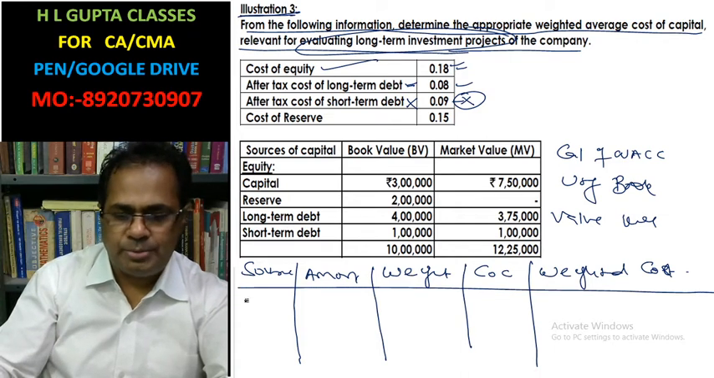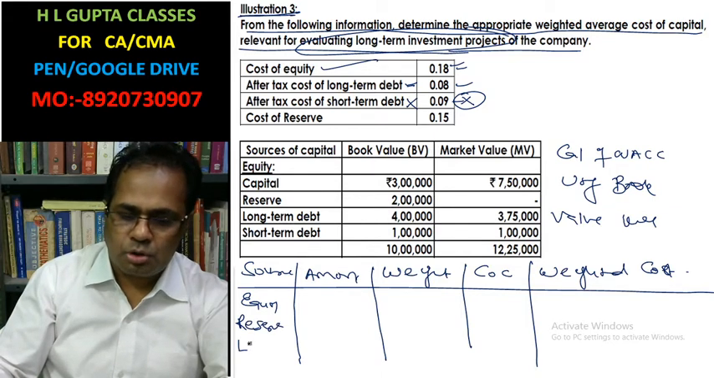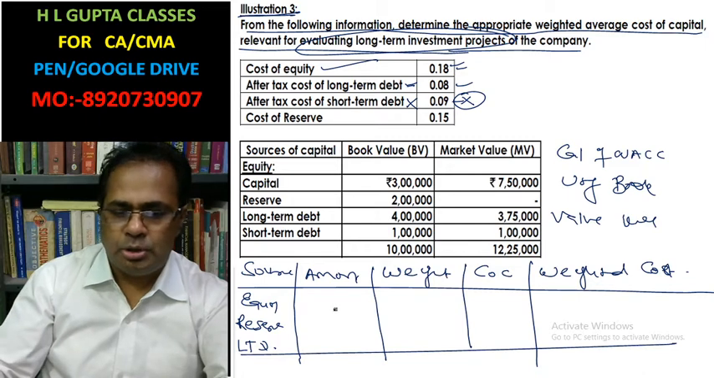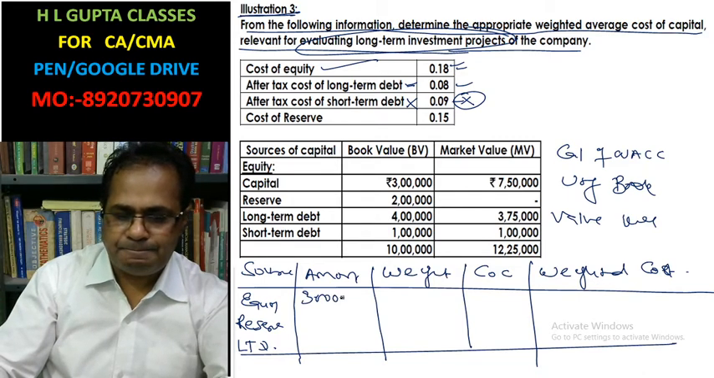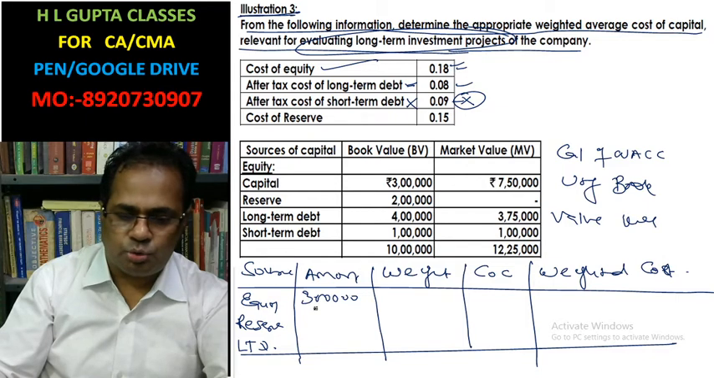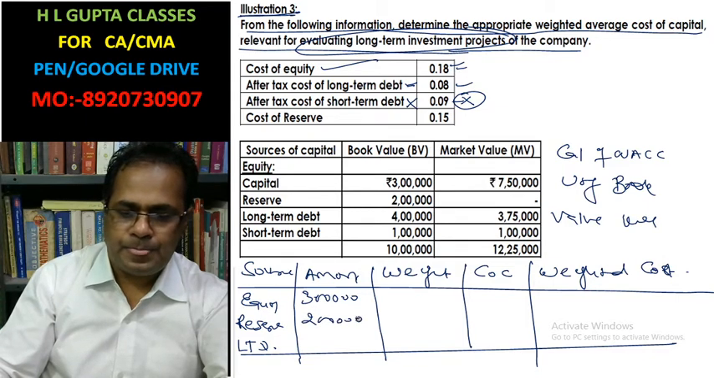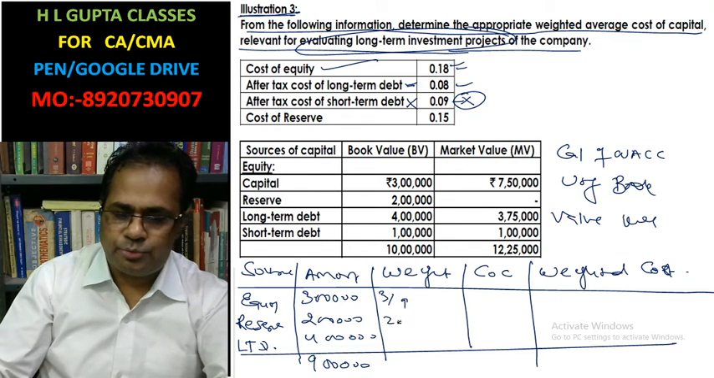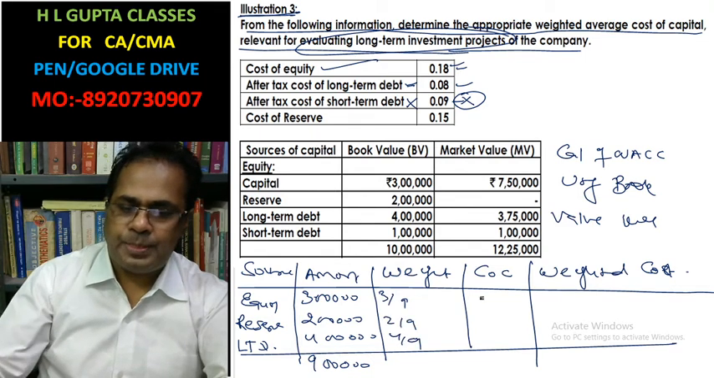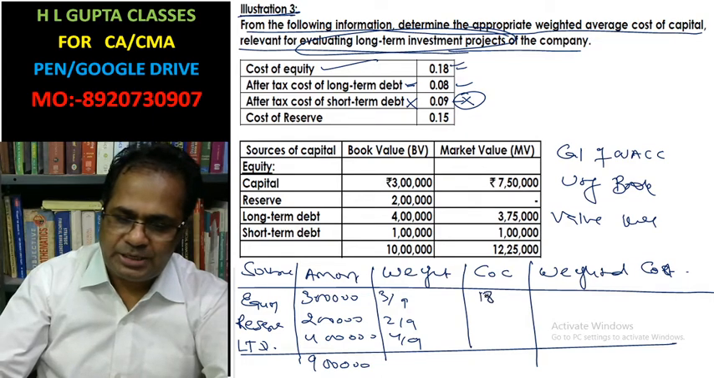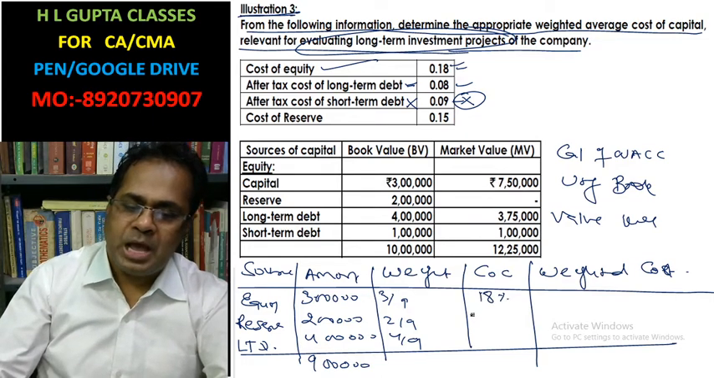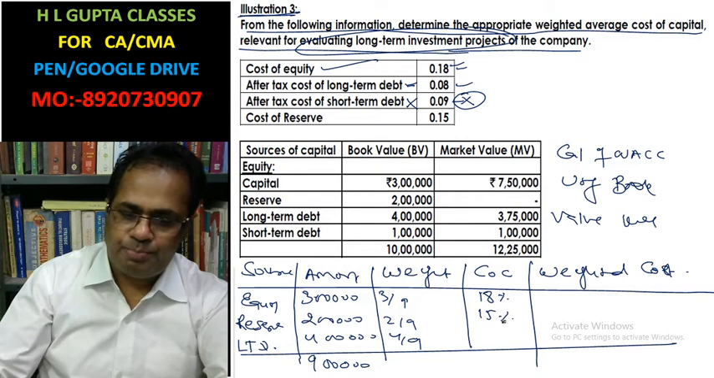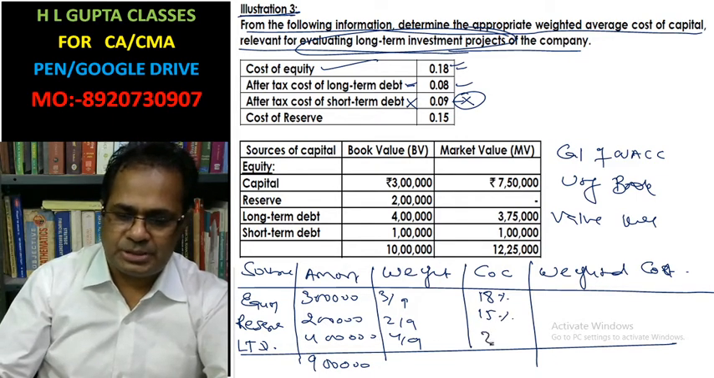What is the source? You have equity, reserve, and long-term debt. Equity capital is 3 lakhs, reserve is 2 lakhs, long-term debt is 4 lakhs, total 9 lakhs. How will you calculate weight? 3 by 9, 2 by 9, 4 by 9. Cost is already given: 18% for equity, 15% for reserve, and long-term debt is 8%.